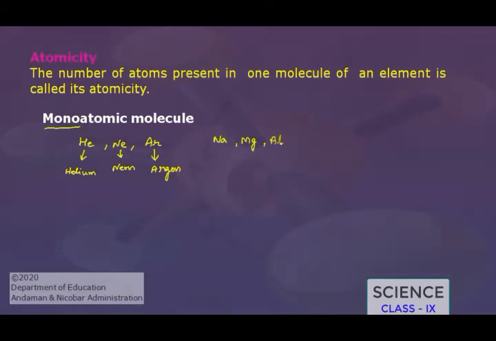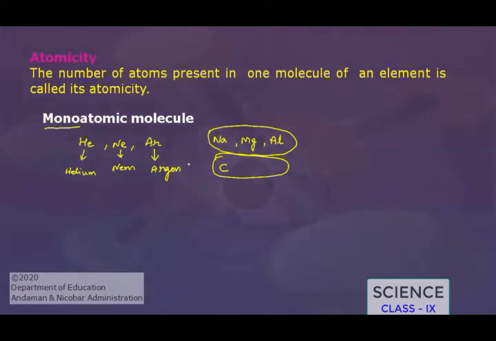All these elements are monoatomic, and similarly some of the non-metals such as carbon are monoatomic. Children, see here the metals which are solid in nature and the non-metals which exist in solid form, all are monoatomic. So the formula of a monoatomic molecule can be written as just its symbol.